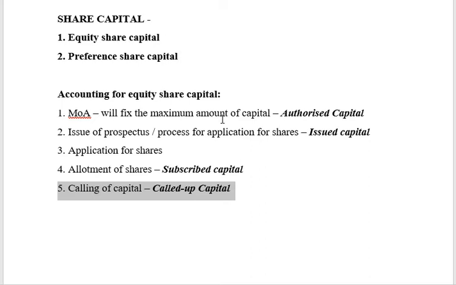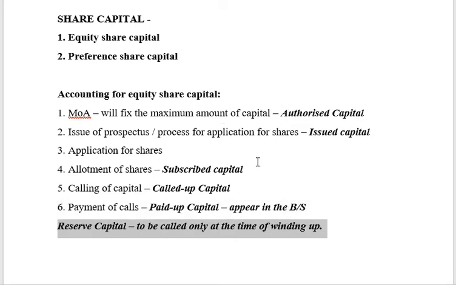The company will say that I am not going to call this amount anytime now. I will use it only when I need it for winding up or closing my business. That is called reserve capital, a portion of uncalled capital reserved for the future.